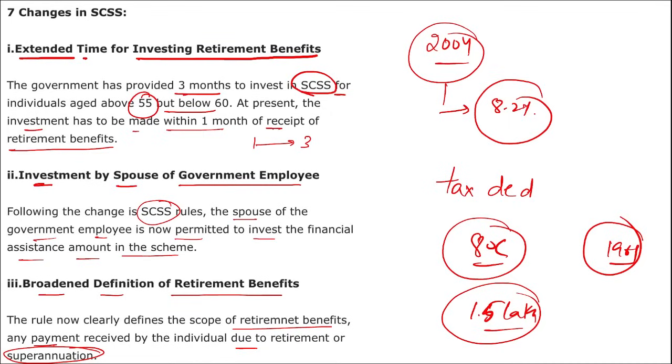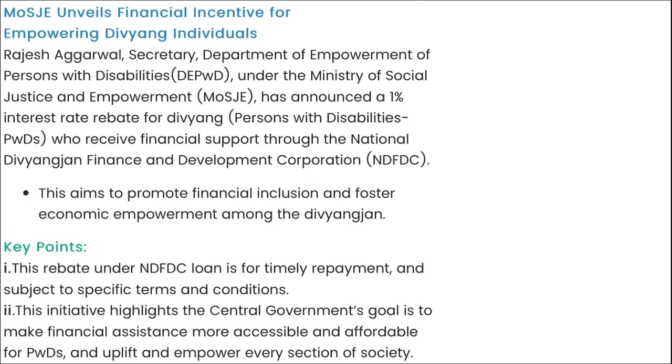Then the senior citizen scheme is one of the 9 saving schemes that are offered by the government, such as your Public Provident Fund, Sukanya Samriddhi Yojana, Post Office Monthly Income Scheme, National Savings Certificate, then Pradhan Mantri Vaya Vandana Yojana, Atal Pension Yojana, Post Office Time Deposit, and so on. Correct? Let's move on now to next news.